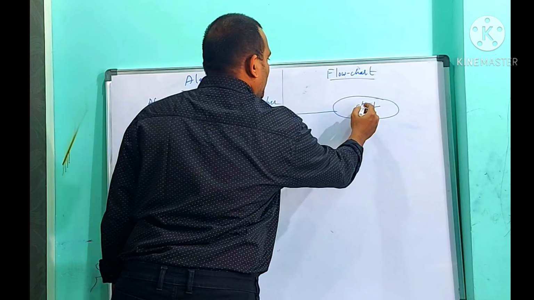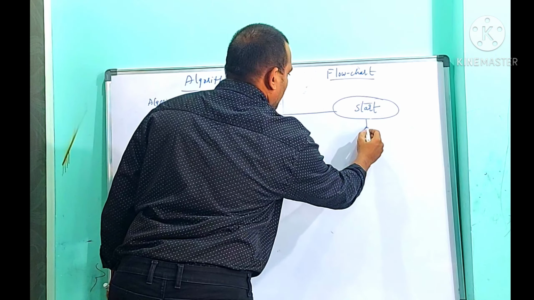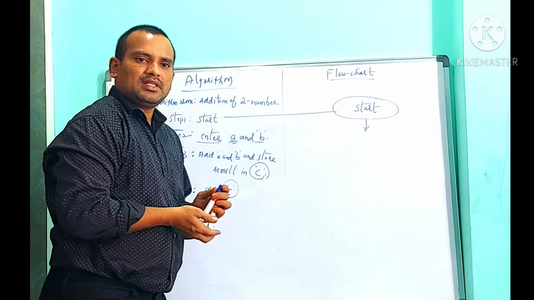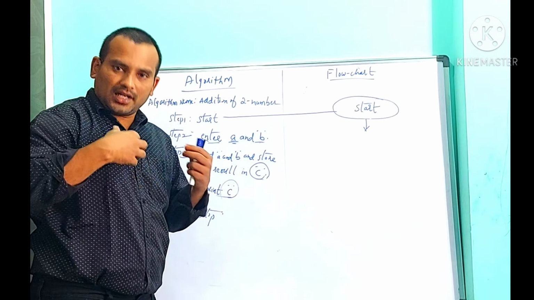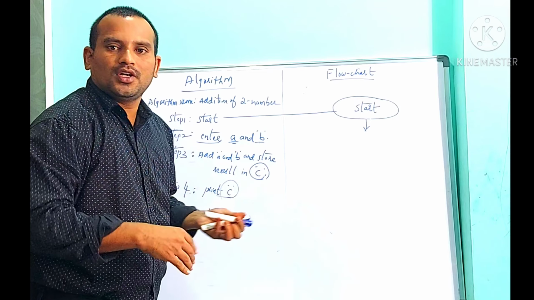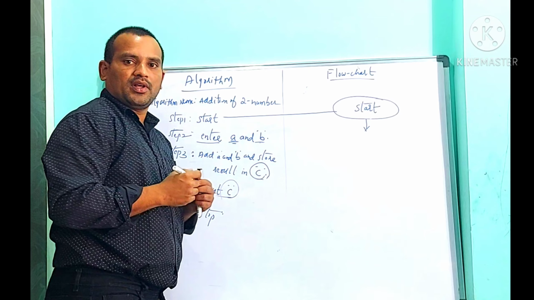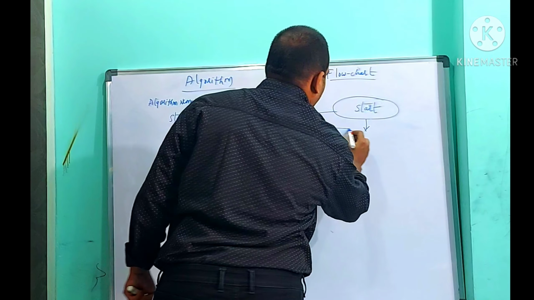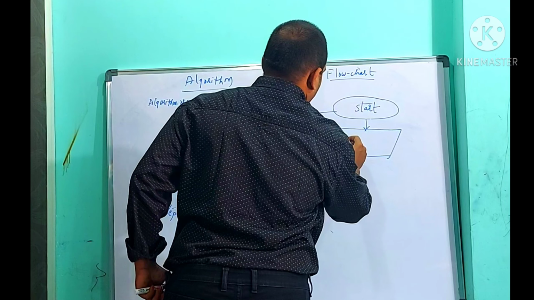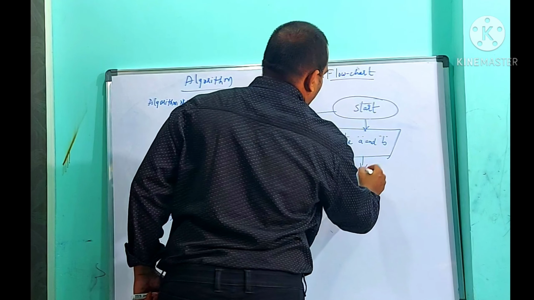So for start and stop, we are going to use the oval. Inside the oval symbol, we need to specify start. Then one arrow. What is the second step? Enter A and B. Entering means giving some input. Whatever we are giving to the computer or calculator is called the input. For input and output, we are using the parallelogram. Enter A and B. Arrow.